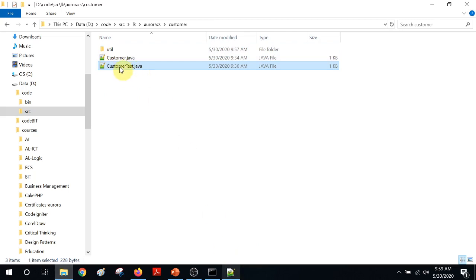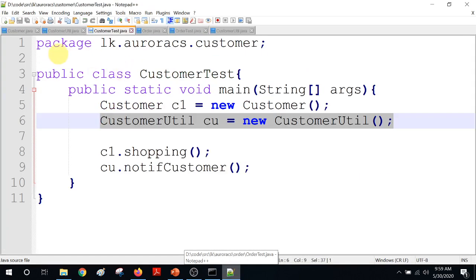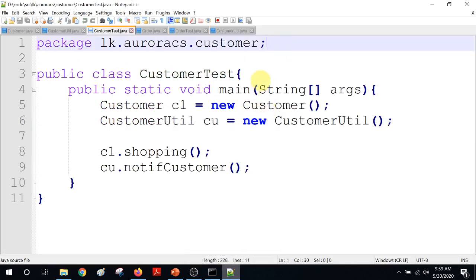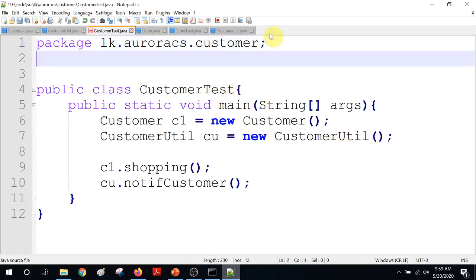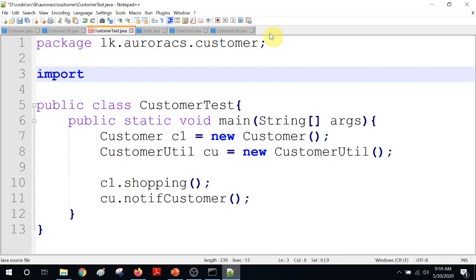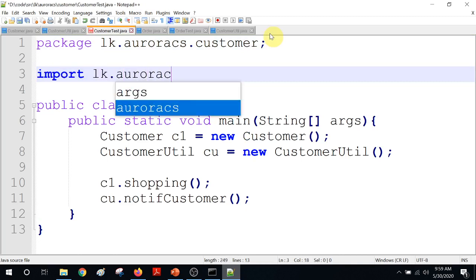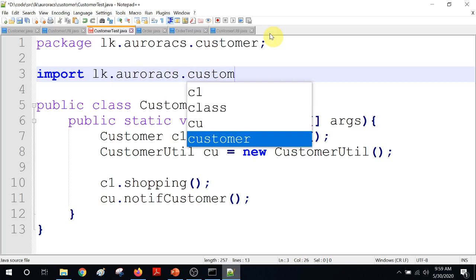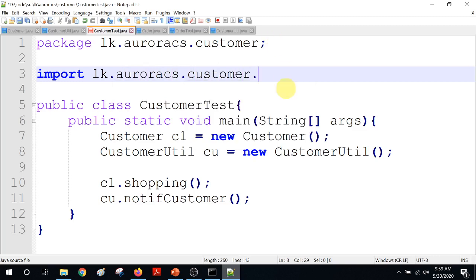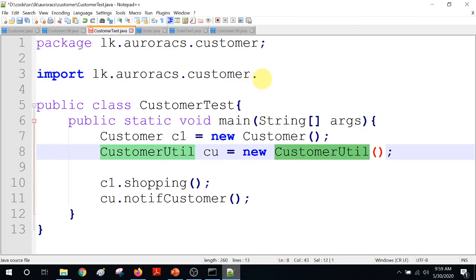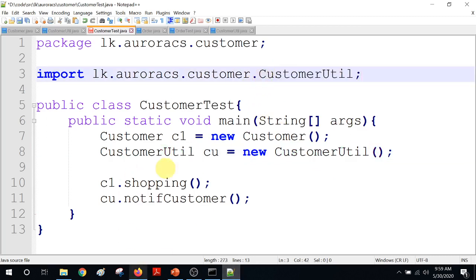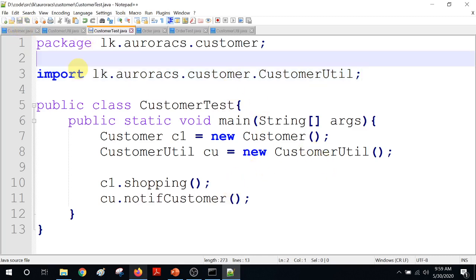Therefore, in my customer test, I want to import that. Otherwise, I can't. So you can see, even your sub packages you can't see unless you import. So import lk.aurora.cs.customer. Of course, I can use star, but because just one class is there, the best practice is to use it properly. Now this error is going to vanish because I have imported it and I am now referring to it, and there is no ambiguity also.